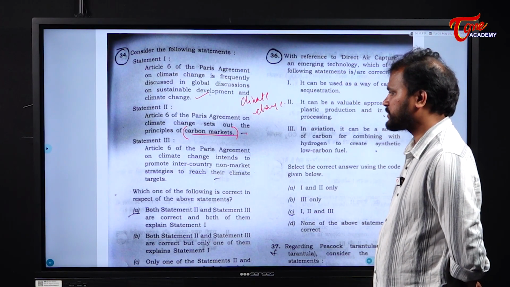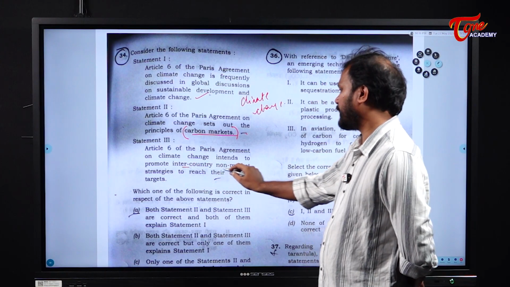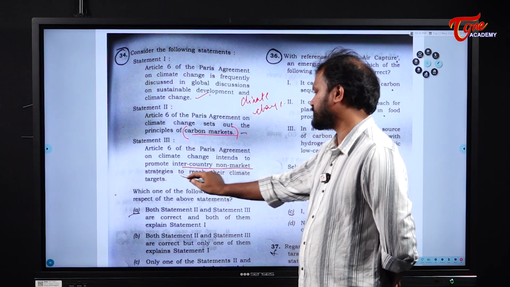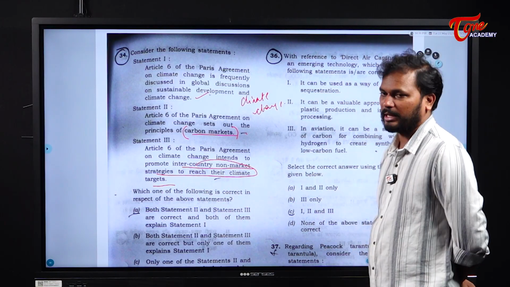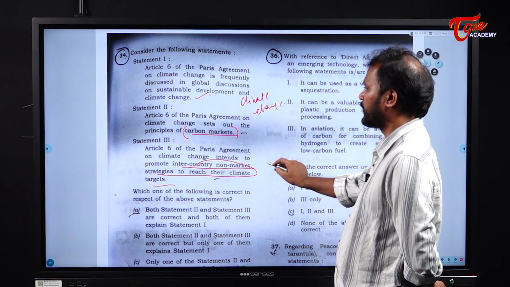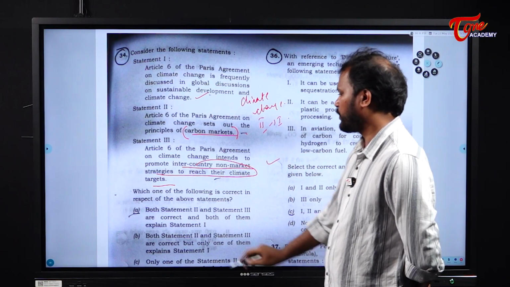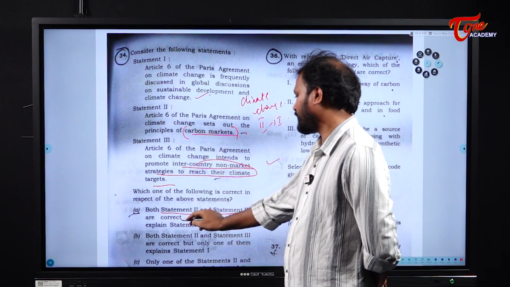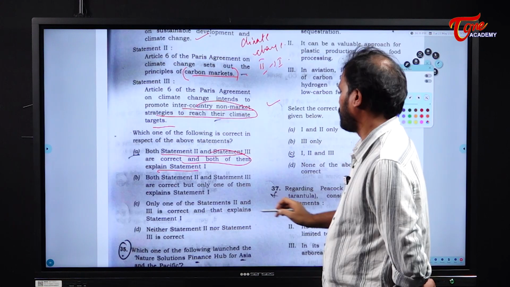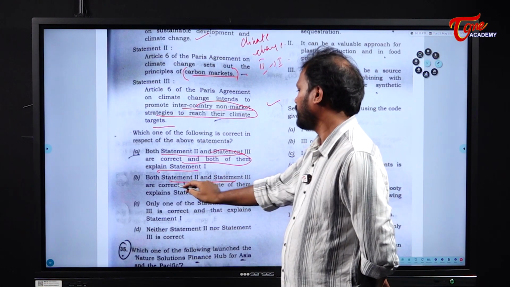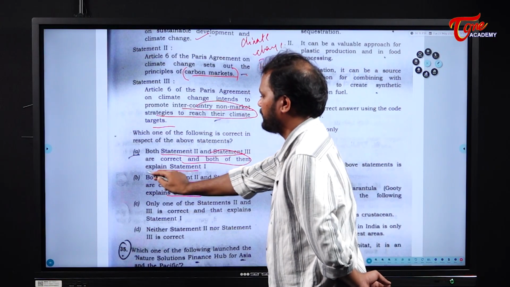Okay, so that is given as part of the Paris Agreement. Next, Article 6 of the Paris Agreement on Climate Change intends to promote inter-country non-market strategies to reach their climate targets. See here, this statement is also correct, but it is statement 2 which is explaining statement 1. Both statement 2 and statement 3 are correct, but only one of them explains statement 1. So, the answer is B. Clear? Next.